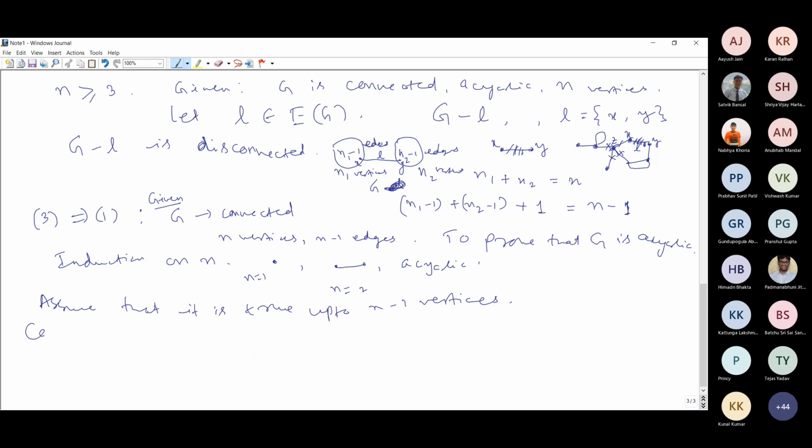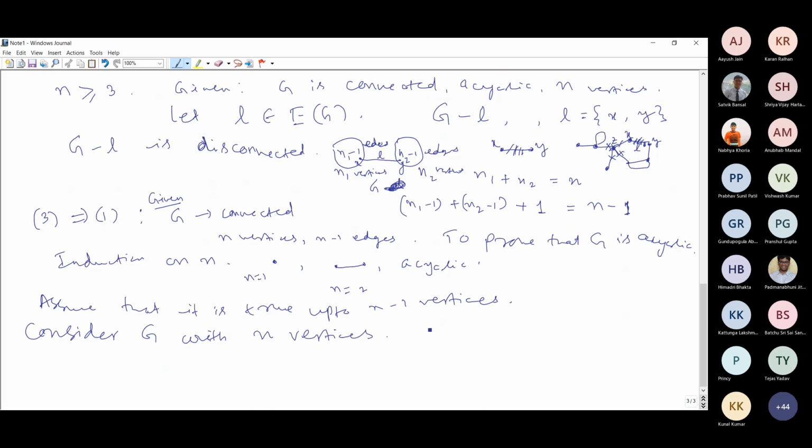So now we consider G with n vertices, and we shall prove that this G is acyclic. It is given that the number of edges is n minus 1. Okay, fine. So here I'll complete this and then leave you, not much is left.